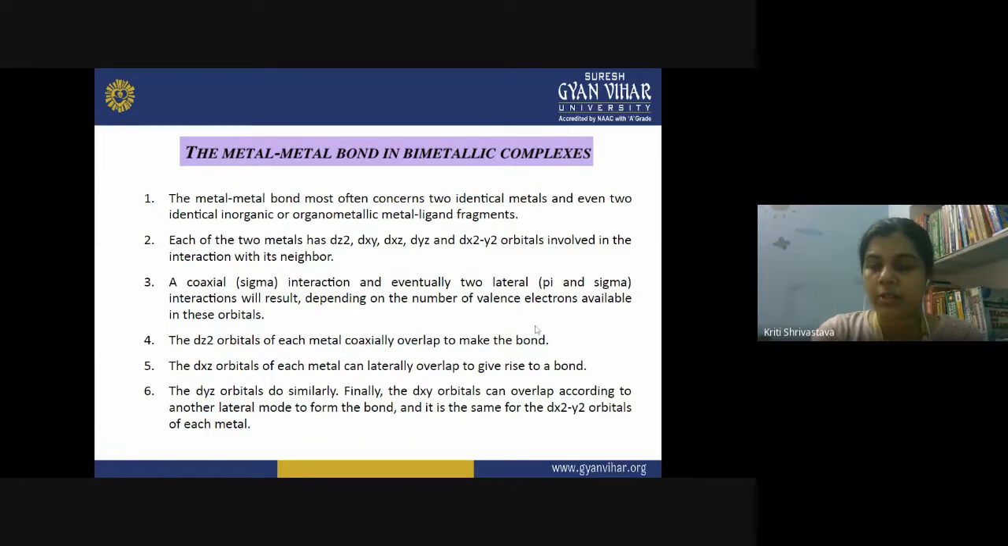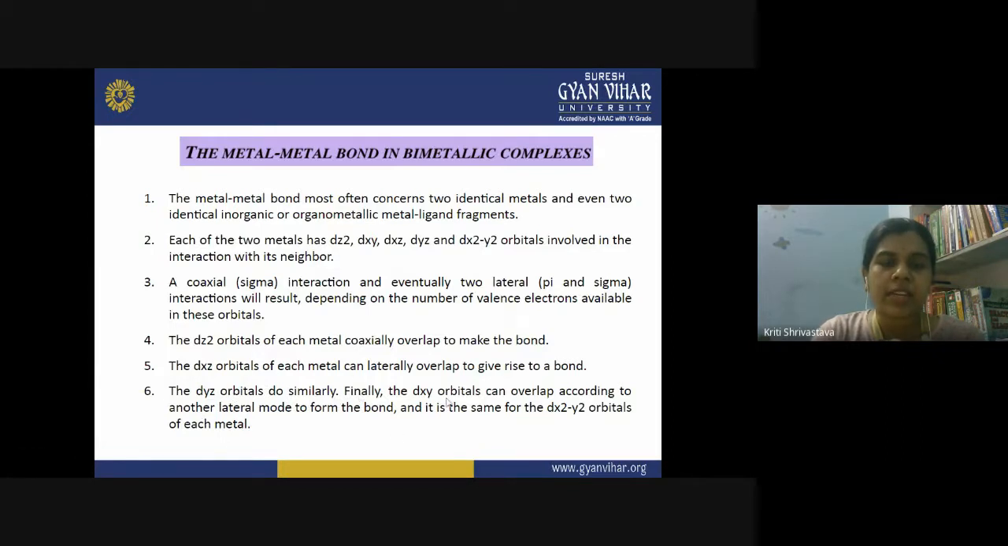So we know that according to the molecular orbital theory, we can have a sigma bonding and sigma anti-bonding orbital. Then the dxz orbital of each metal atom laterally overlaps to give rise to a bond. That lateral overlap will give you a pi bond, right? And the dyz orbitals do similarly. So the behavior of dxz and dyz orbitals is the same.